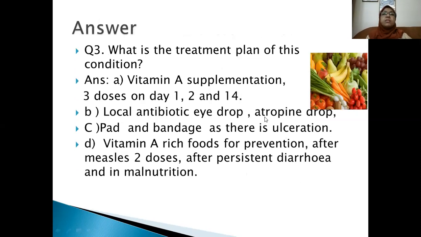What is the treatment plan of this condition? Vitamin A supplementation, 3 doses on day 1, day 2 and day 14. Local antibiotic drop, atropine drop, pad and bandage as there is ulceration, and vitamin A rich food for prevention. And after measles, you have to give 2 doses of vitamin A, and you have to give vitamin A supplementation for prevention after persistent diarrhea and in malnutrition.